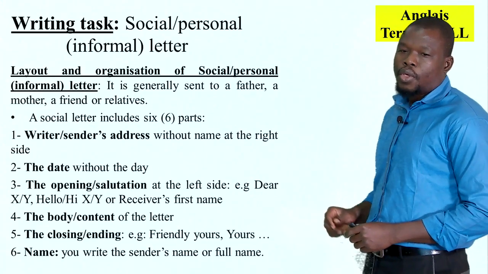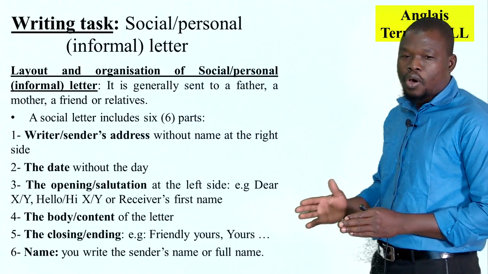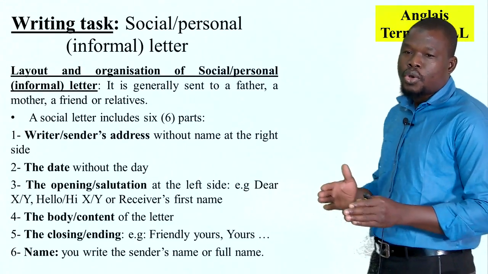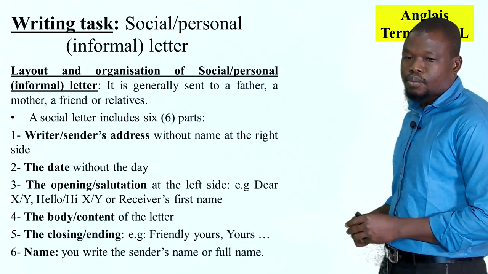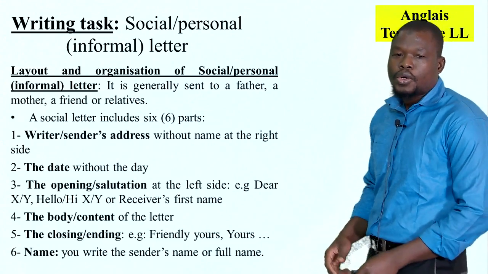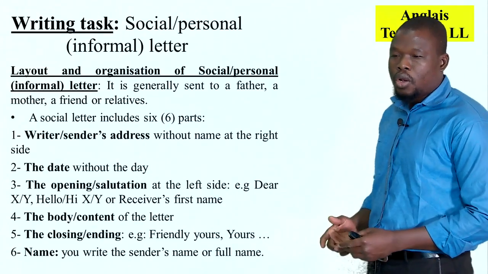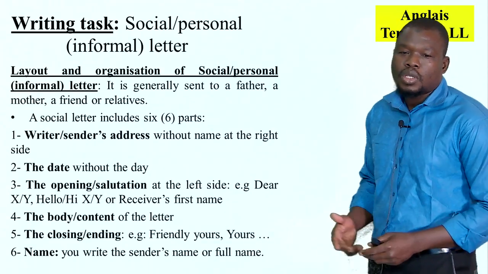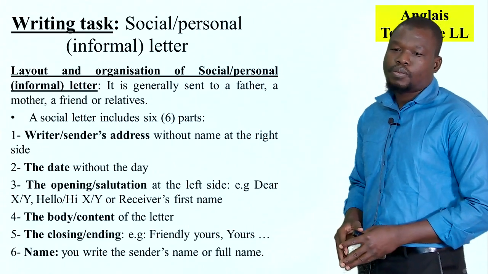The third, the opening or the salutation if you want, at the left side of the page. It means it's opposite to the writer's address, but not on the same line. For example, dear X or Y, hello or hi X or Y, or you can write the receiver's first name.